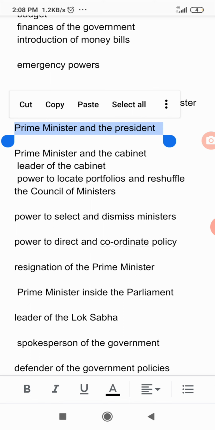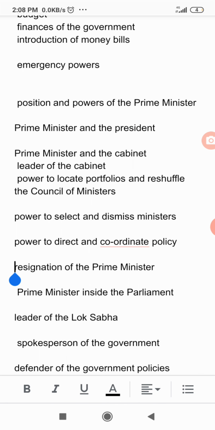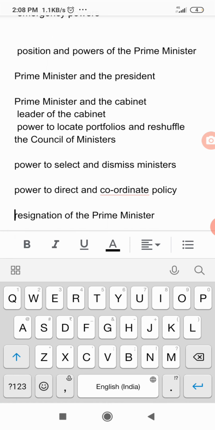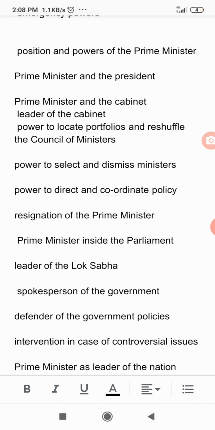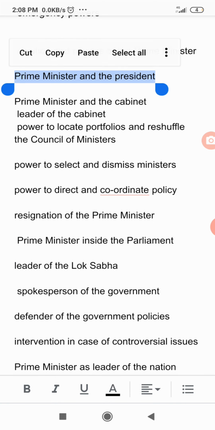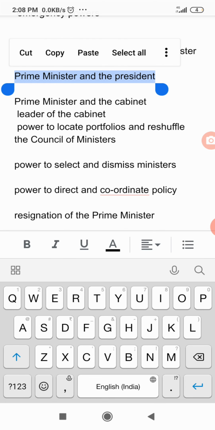The ministers may be dismissed by the president on the advice of the prime minister. The prime minister also advises the president on various appointments like important posts of judges of the Supreme Court and High Courts, the governors and the ambassadors.